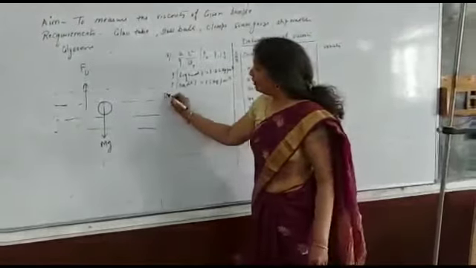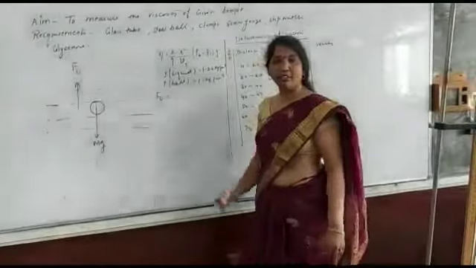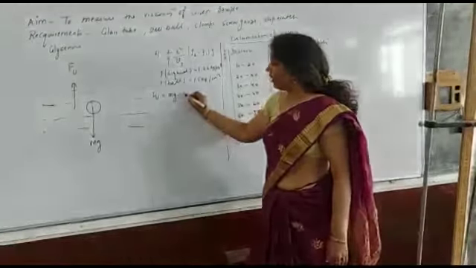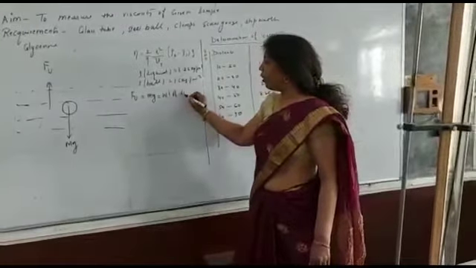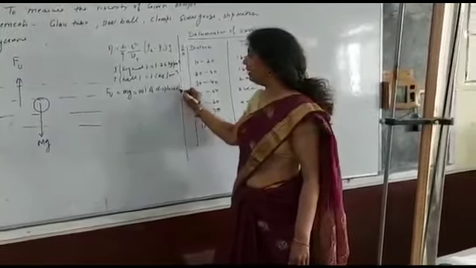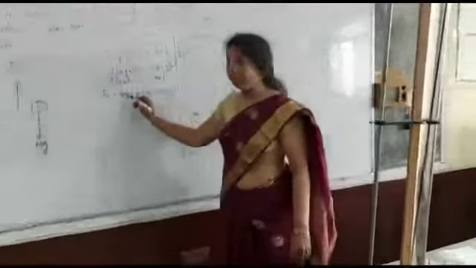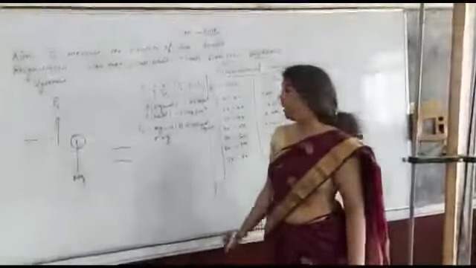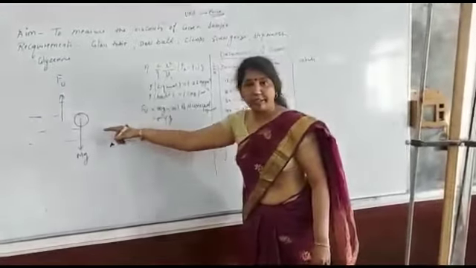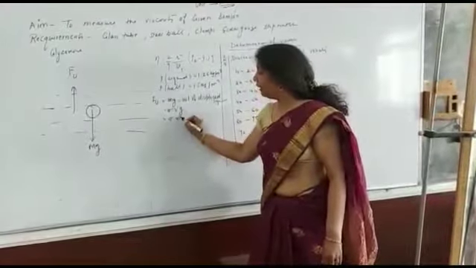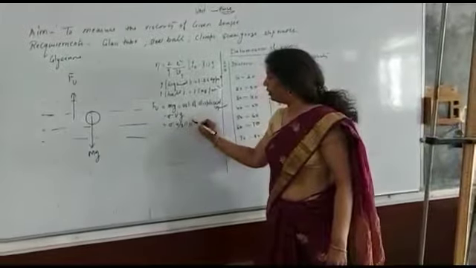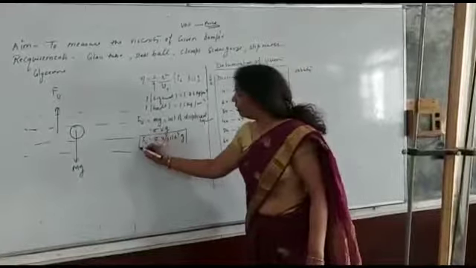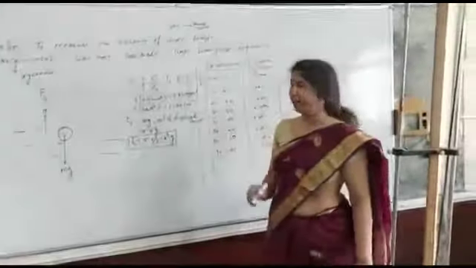In 11th class, you have read about upthrust force. Upthrust force is equal to mg, the weight of the displaced liquid, and mass equals density into volume. Because the ball is spherical, the volume of displaced liquid is also equal to this much. This is the value of the upthrust force acting in the upward direction.